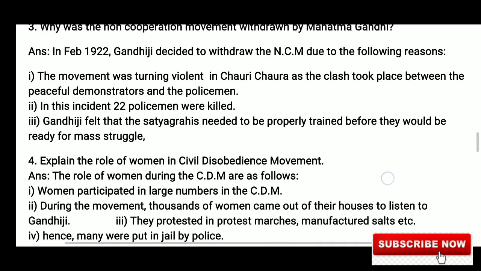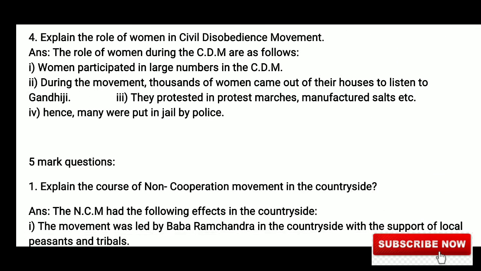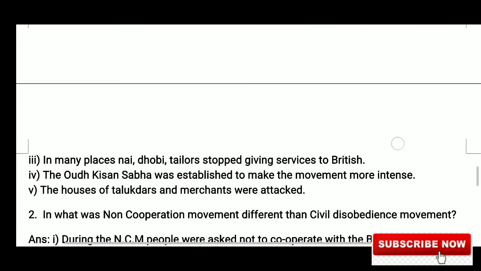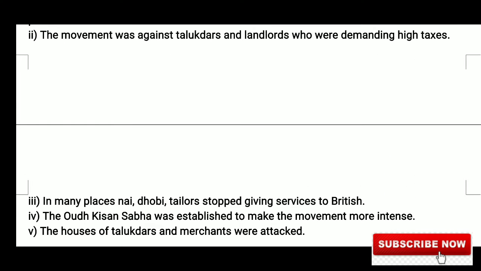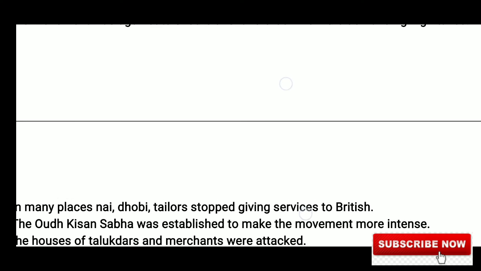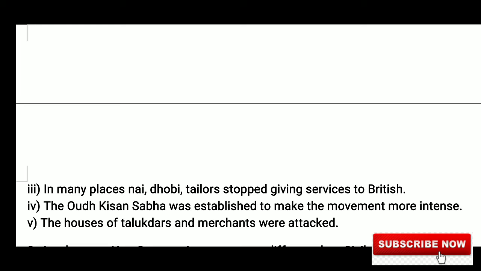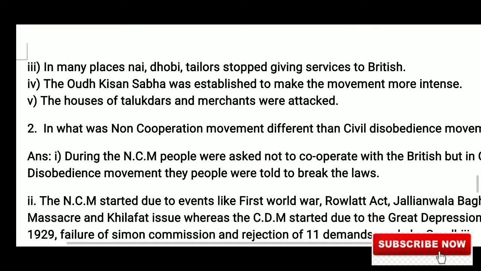So the first question for you is, explain the course of the non-cooperation movement in the countryside. The movement was led by Baba Ramchandra in the countryside with the support of local peasants and tribals. The movement was against talukdars and landlords who were demanding high taxes from the peasants and local people. So local people like Nai, Dhobi, tailors stopped giving services to the British. The Oudh Kisan Sabha was established to make the movement more intense by Jawaharlal Nehru and Baba Ramchandra, and hence the houses of talukdars and merchants were attacked by the common people.